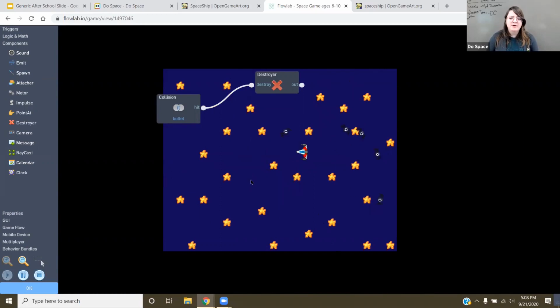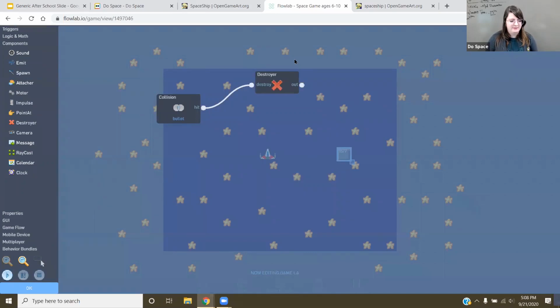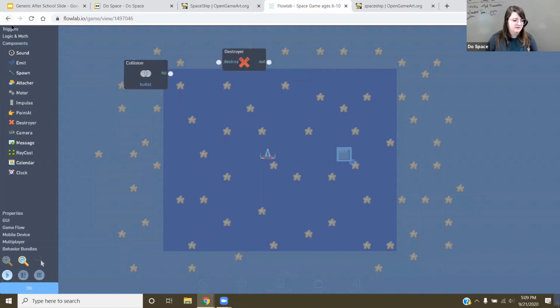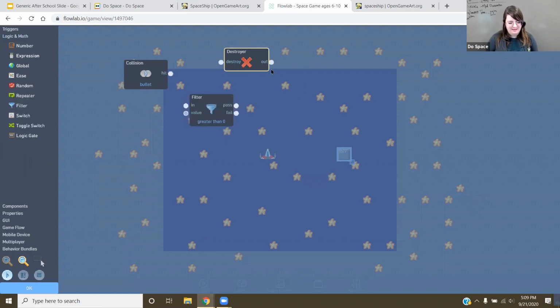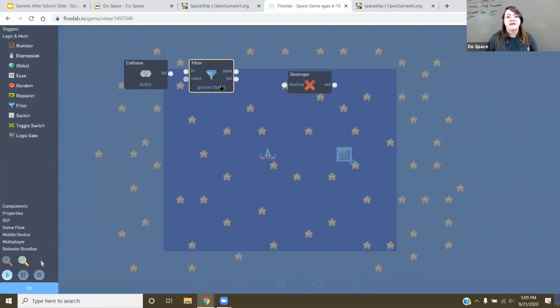So remember the animation did how it broke over time? We're going to make it where when it gets hit, it breaks. So you guys never saw this before, but the older group saw this. If you go to logic over here, there's a thing called filter. Now you don't have to understand how this works. You can just do what I do, but filter is like an if statement. An if statement is a thing in programming where if this happens, do that. So if I turn the switch on, then the light turns on. So this here, if this gets hit, then let's change our animation to this.